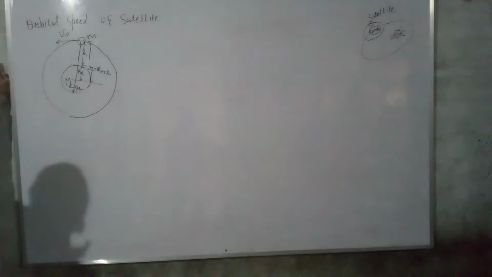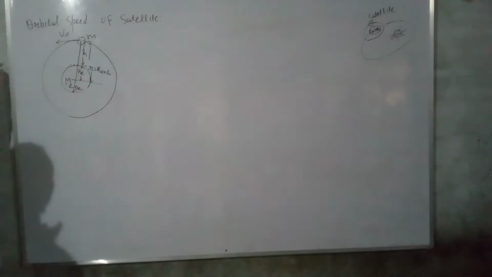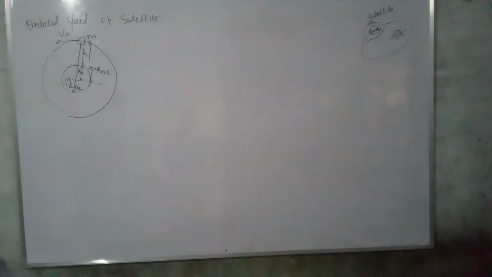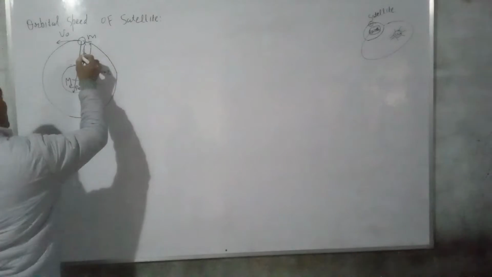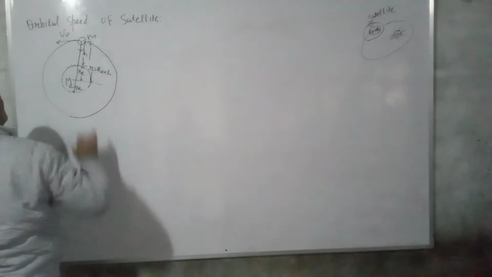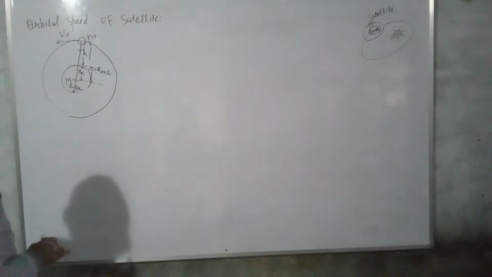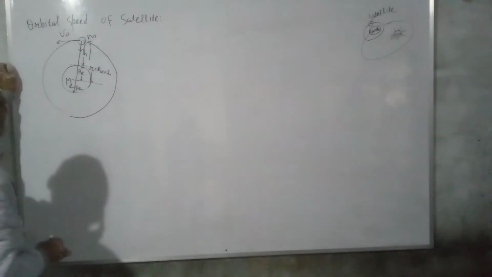So we know that if any body revolves in circular orbit, then it needs centripetal force. This force is provided by some source. Here, centripetal force is provided by gravitational force acting between the satellite and Earth, mass particle satellite and mass particle Earth.